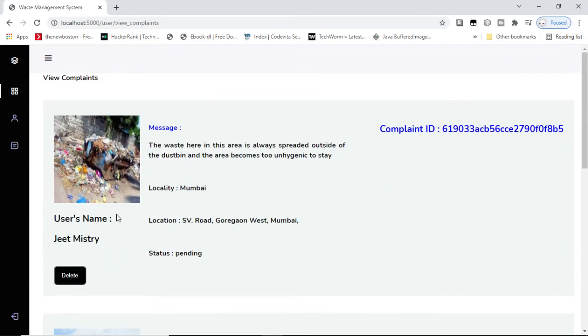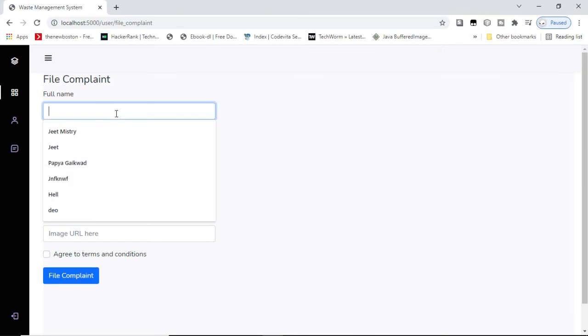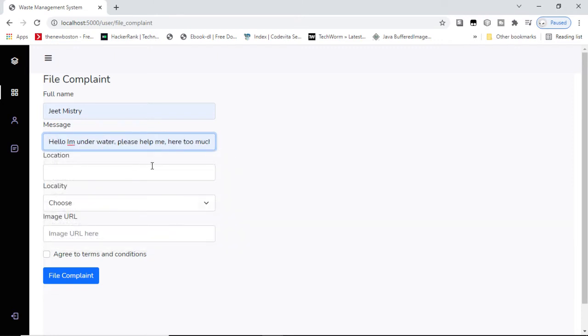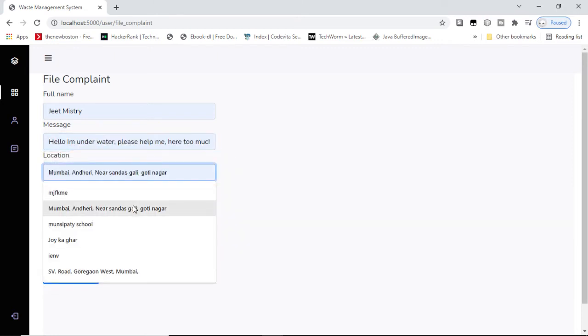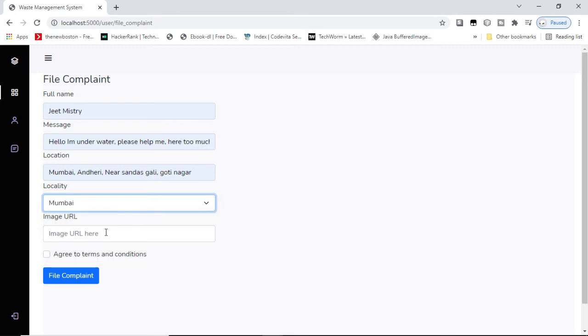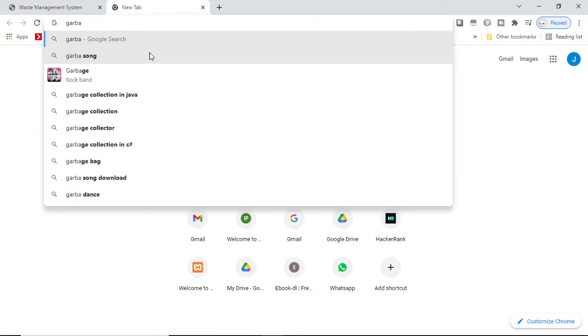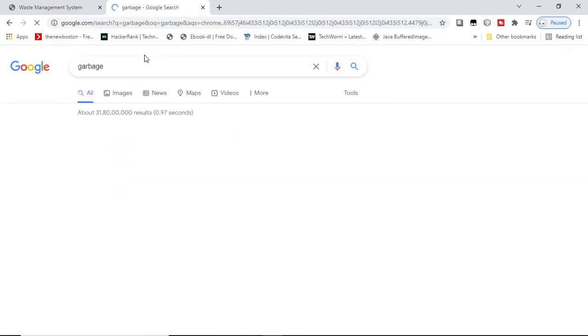Now we will file a new complaint. Here are the 3 complaints. We will file a 4th complaint. Let us take an image from the internet.